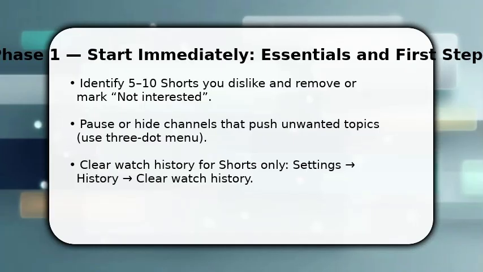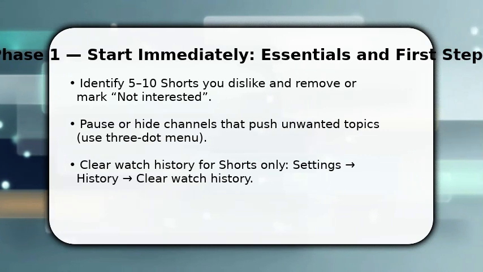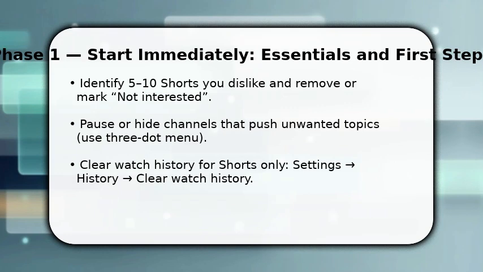Enjoy the video. You begin by pruning what the algorithm already thinks you like. Open Shorts, find the worst videos, and immediately tap the three-dot menu to select Not Interested. This signals the system fast.